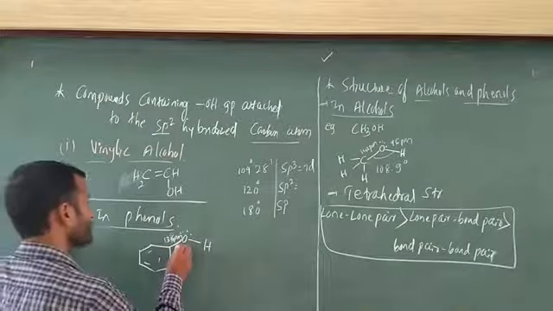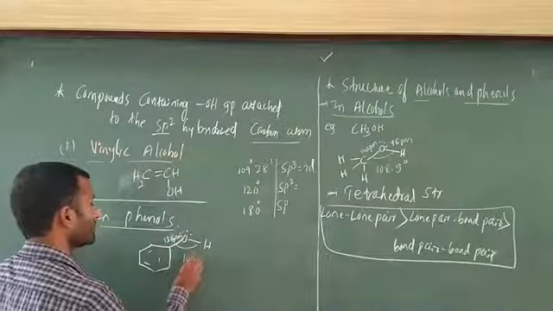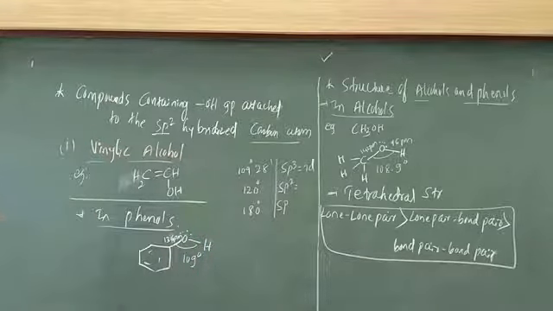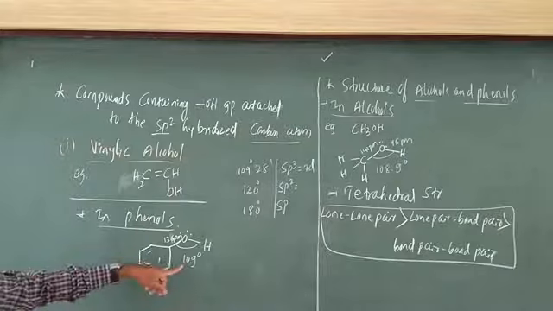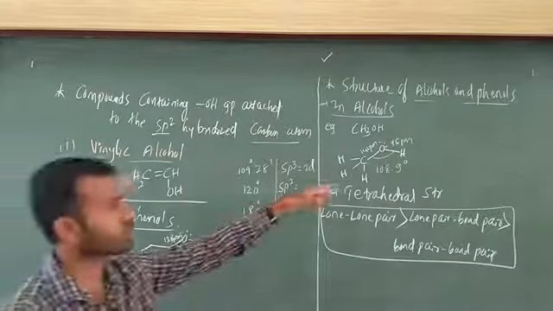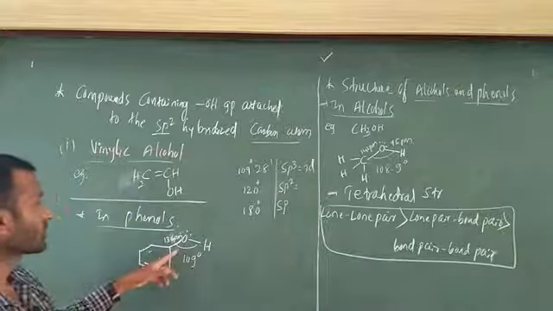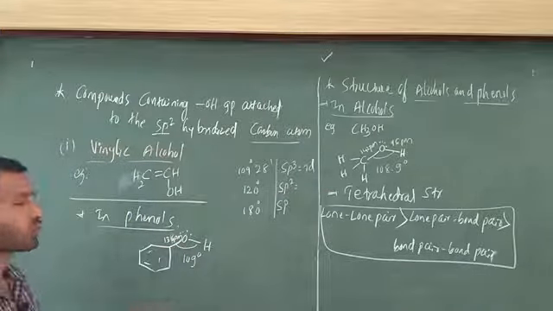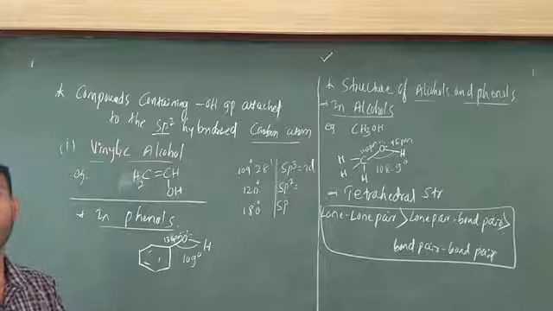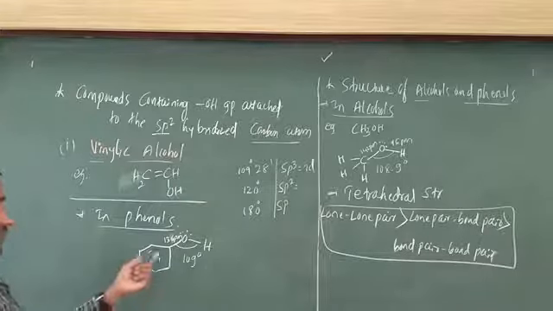In this case the bond angle slightly increases compared to alcohol. That is the most important point. It means there is a formation of partial double bond character.